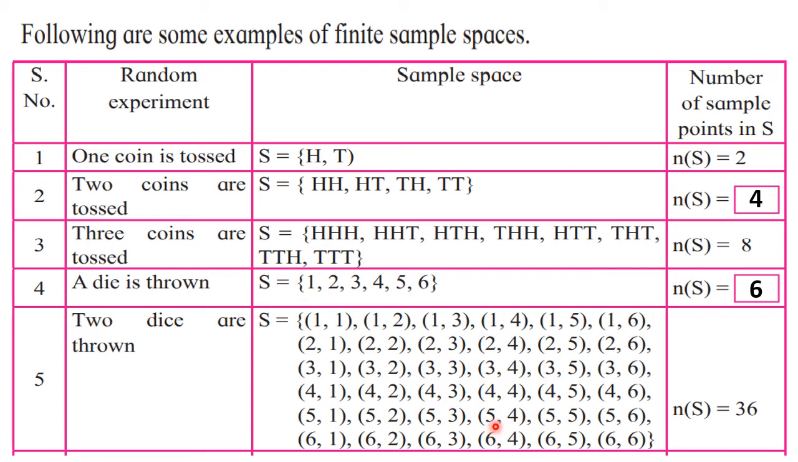It is better to understand, and also it is better to write events or to understand which numbers are present here. So here the number of sample points are 36. 6 sixes are 36. Okay, let's see some more.